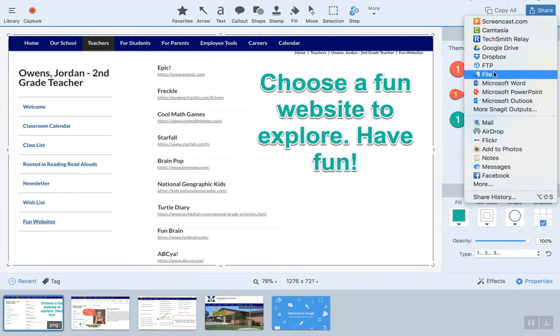You can create a file or open it up on Microsoft Word or PowerPoint, and from there you can print this off and send it home with your parents, and that way they can see exactly what to do when they're at home with the children. And there's all kinds of options for you to be able to share this in a different way. Like if you needed to just share this photo to your photos, you can definitely do that as well.